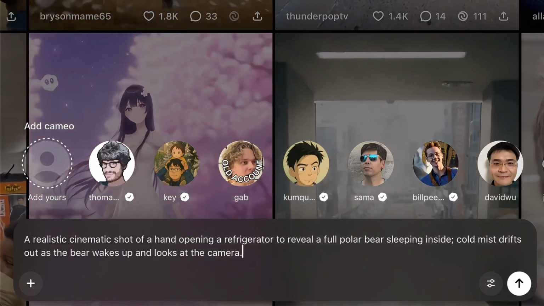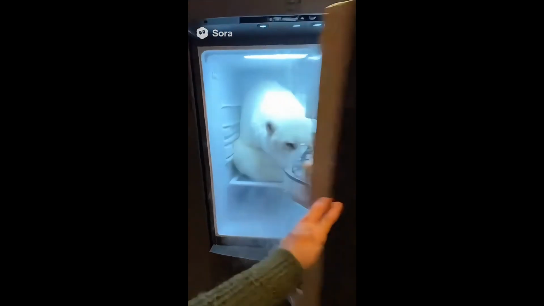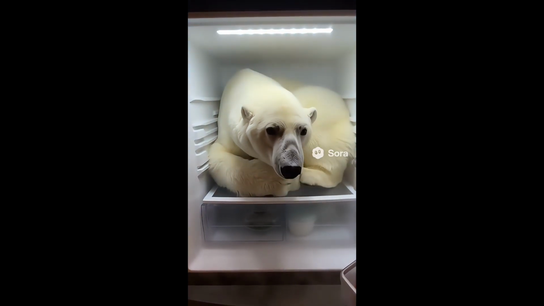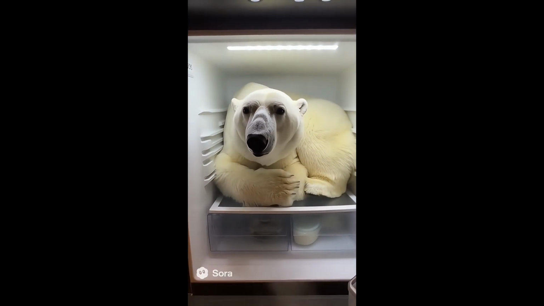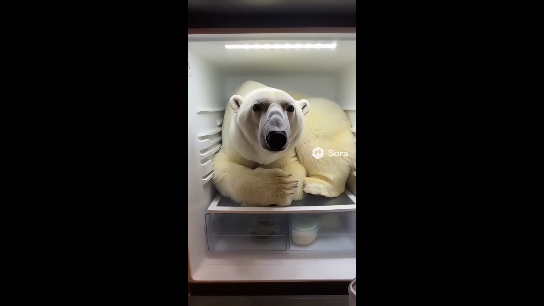Now, this one's pure fun. I asked Sora to generate a hand opening a fridge, and inside, a sleeping polar bear. That is hilarious. And it actually delivers the surprise perfectly. The bear looks incredibly real, from its breathing, to the head tilt, to the subtle eye movement.